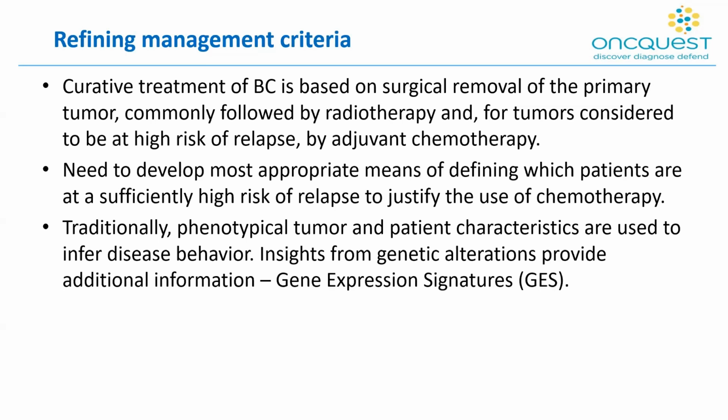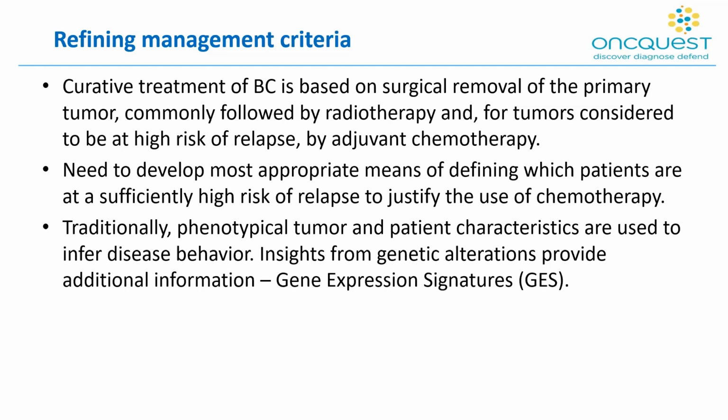Now, the curative intent of breast carcinoma is based on surgical removal of the primary tumor, commonly followed by radiotherapy, and for tumors considered to be at high risk of relapse, by adjuvant chemotherapy. There's a need to develop the most appropriate means of defining which patients are at a sufficiently high risk of relapse to justify the use of chemotherapy, which is a burden to the patient and to society in general in terms of cost involved. Traditionally, phenotypical tumor and patient characteristics are used to infer disease behavior. However, recently, insights from genetic alterations provide additional information in the form of gene expression signatures.